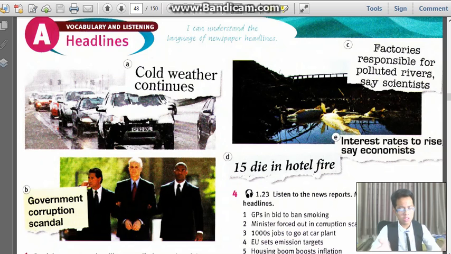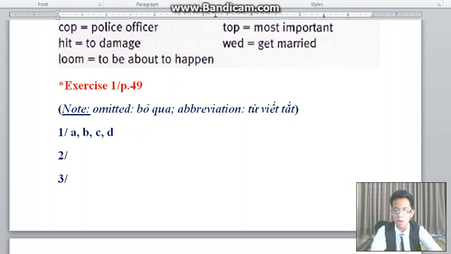The cold weather is continuing. No, nothing yet about that. Be and there is, no, this is present continuous. Government corruption scandal: it will be there is a corruption scandal in the government. There is a government corruption scandal. So yes, there is, it is for the verb be, there is or there are.